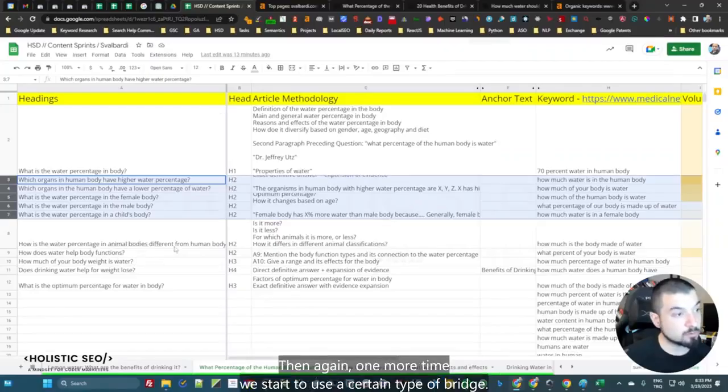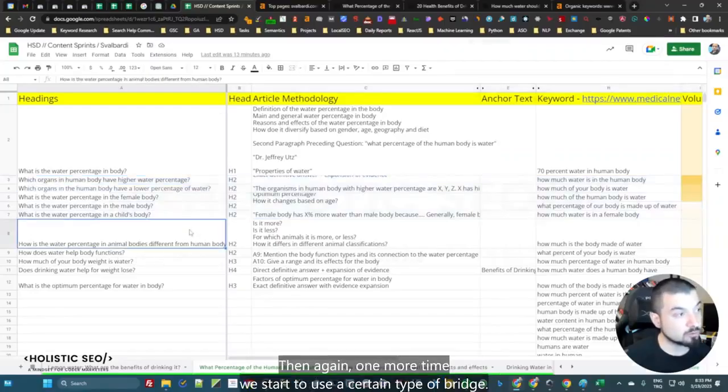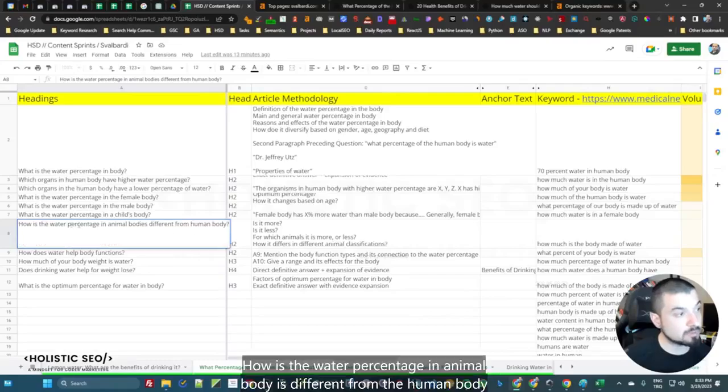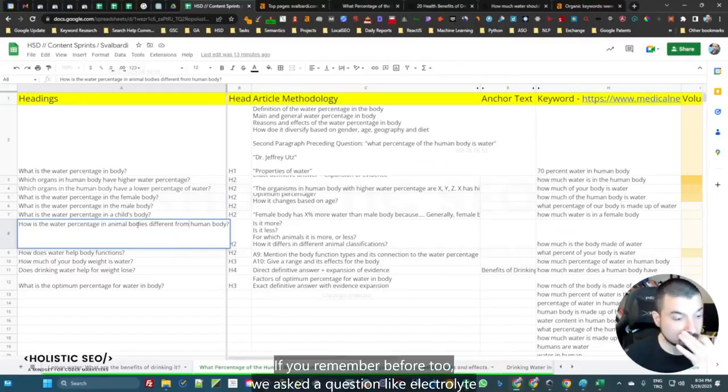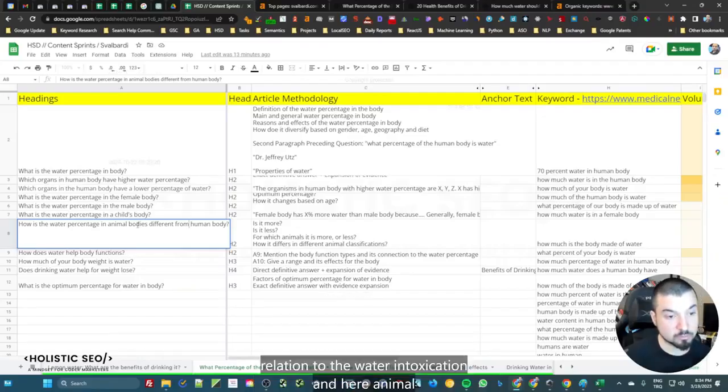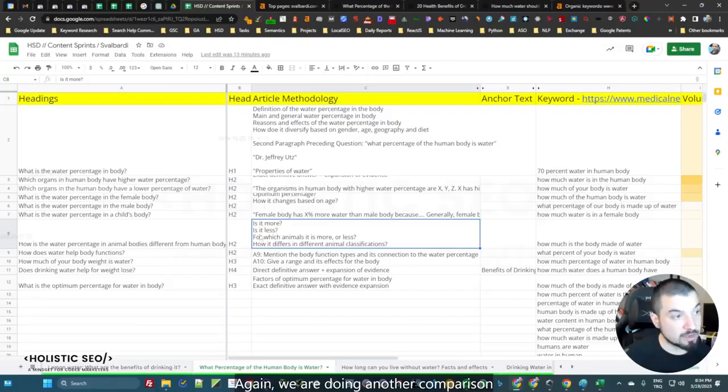Then again, one more time, we start to use a certain type of bridge. How is the water percentage in animal body different from the human body? This time we have started to talk about a slightly different thing. If you remember before too, we asked a question like electrolyte relation to the water intoxication. And here, animal body related to the human body, which is inside our macro context. Again, we are doing another comparison, which requires using more numeric values.